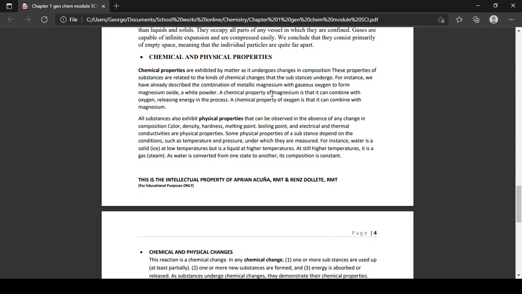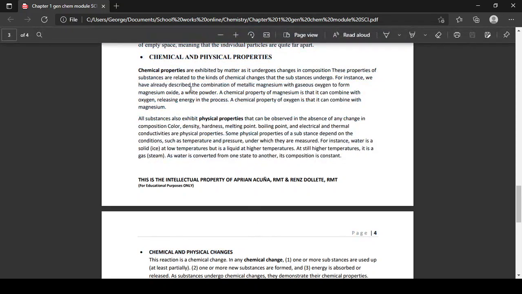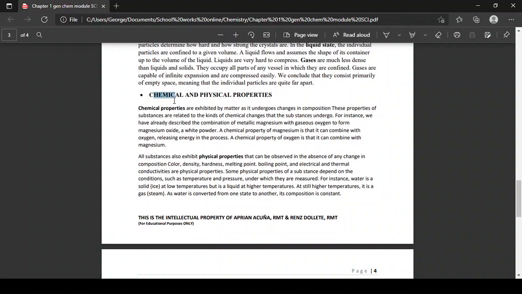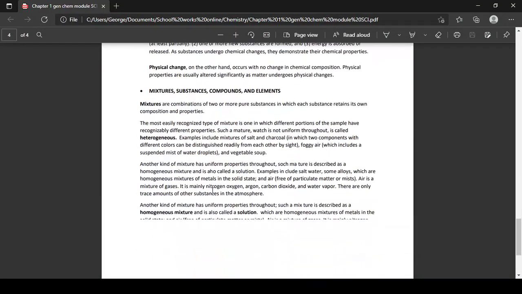The oxygen is still in the magnesium oxide, right? But it is different because it combined chemically with magnesium. And that is its chemical property. What are the two types of properties again? Chemical and physical. So that is clear.